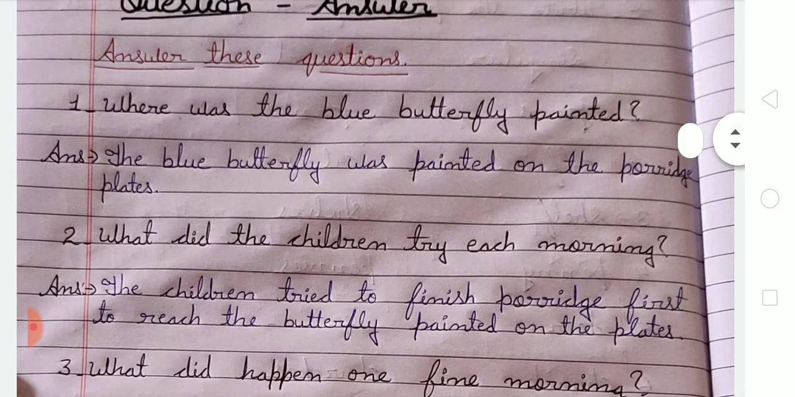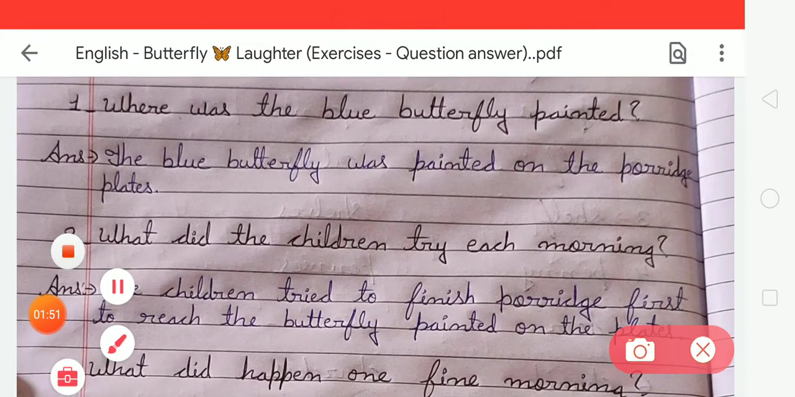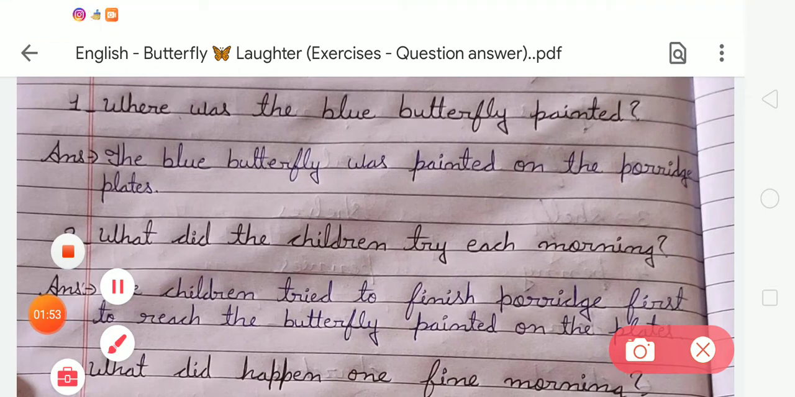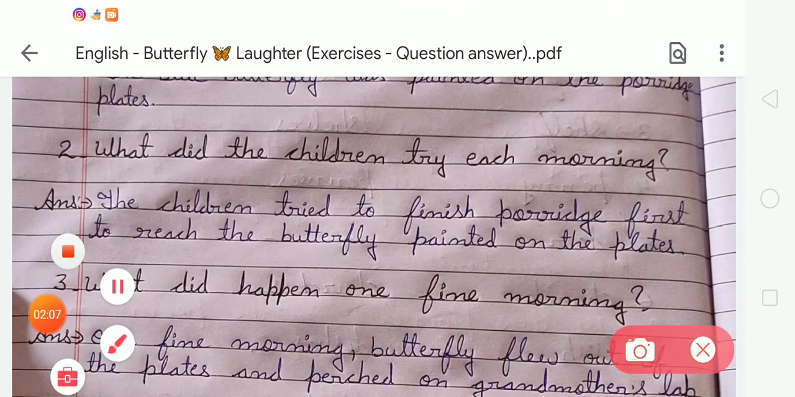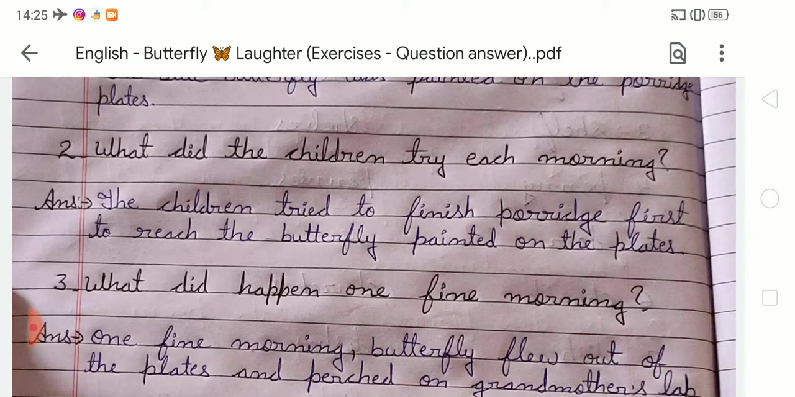The next question is, what did the children try each morning? The answer will be: the children tried to finish porridge first to reach the butterfly painted on the plates. Students, the answer of question number two is, the children tried to finish porridge first to reach the butterfly painted on the plates. Write this question answer in your notebook with good handwriting. Dear student, your handwriting should be neat and clean. Now we are moving to the next question.